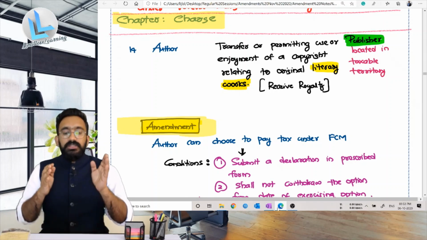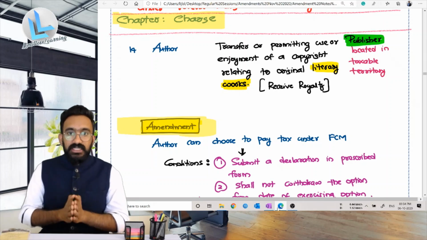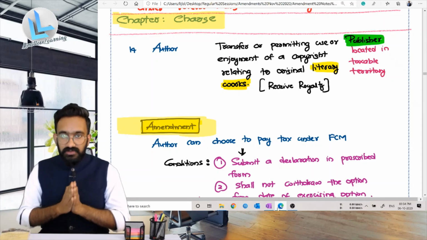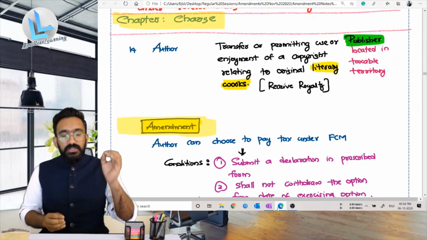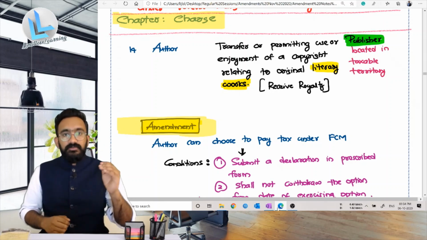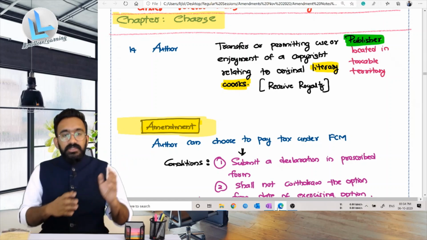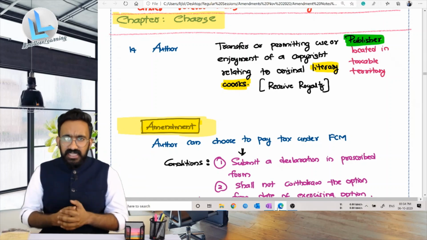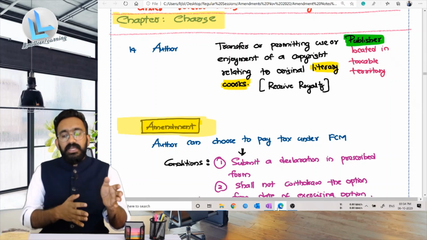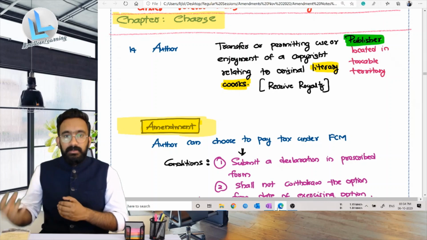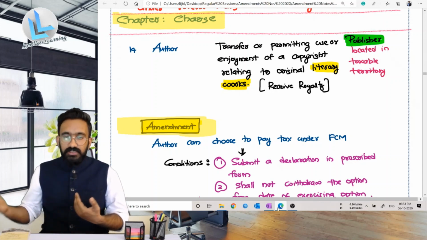In case of an author, there was already a reverse charge entry in existence by Notification 13/2017, which is the main notification talking about where all reverse charge will be applicable. So what is the change that has happened? Take an example of Chetan Bhagat, a very famous author in India. Chetan Bhagat provides certain services to a publisher. We all purchase books from a publisher through the dealers, the book-stalls.